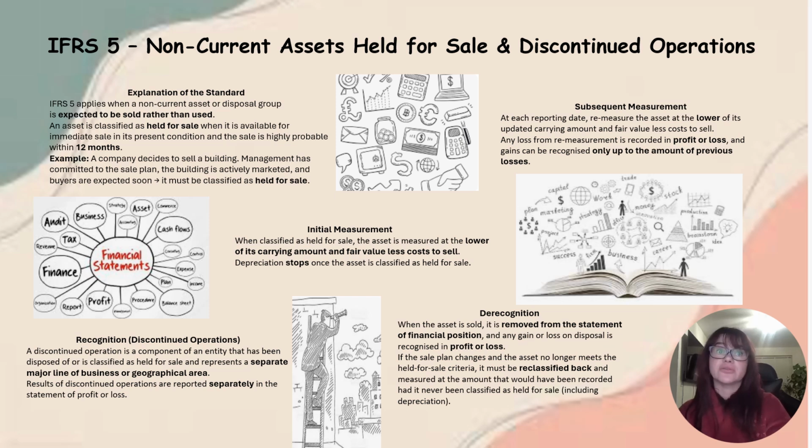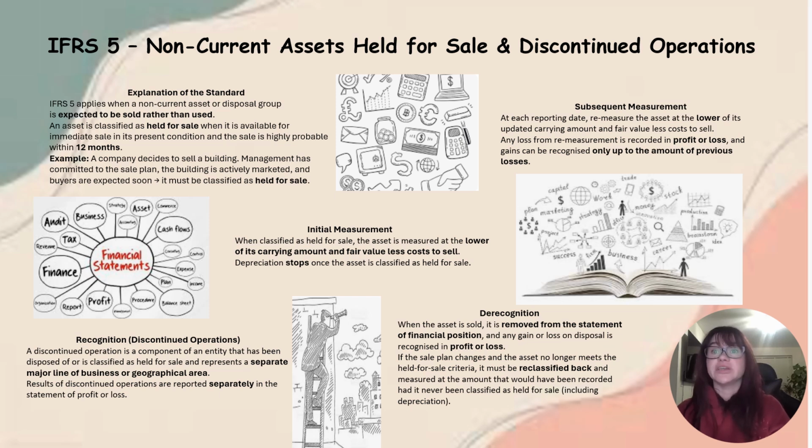A discontinued operation is a component of an entity that has been disposed of or is classified as held for sale and represents a separate major line of business or geographical area. Results of discontinued operations are reported separately in the statement of profit or loss. De-recognition: when the asset is sold, it is removed from the statement of financial position, and any gain or loss on disposal is recognized in profit or loss.